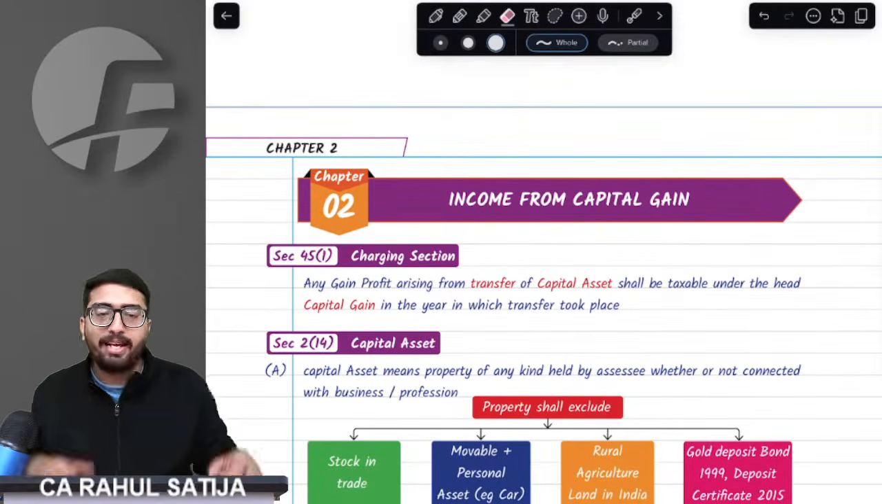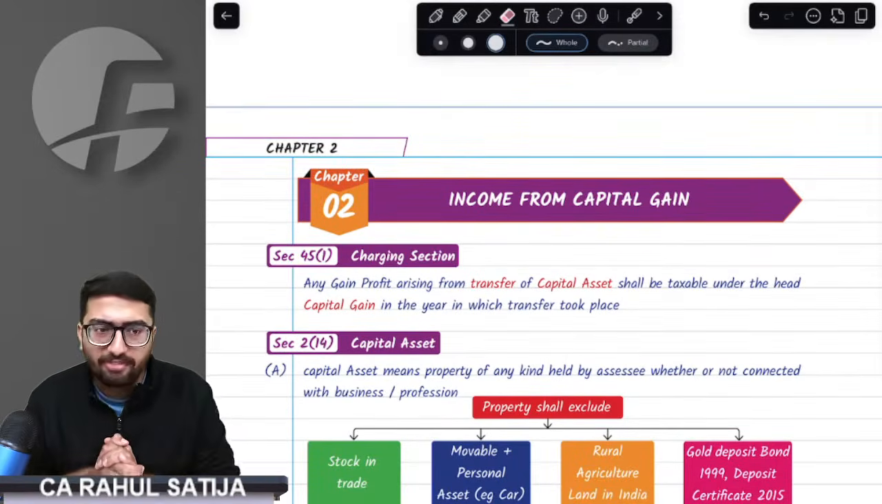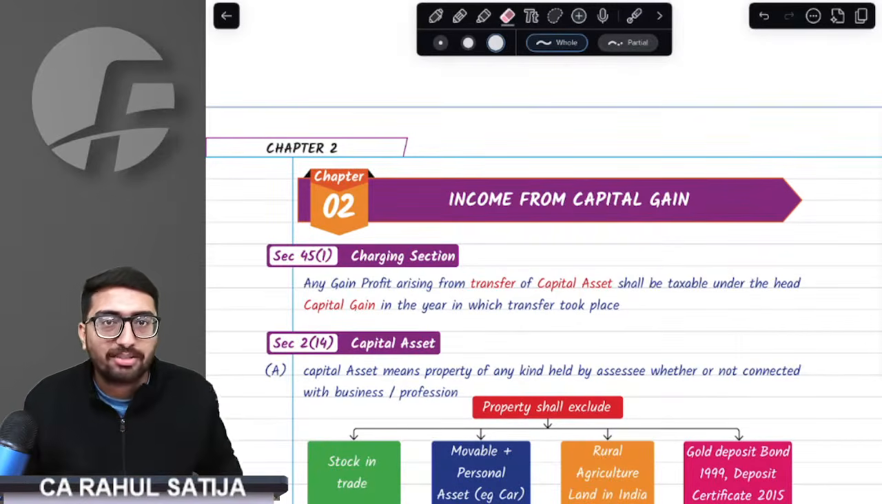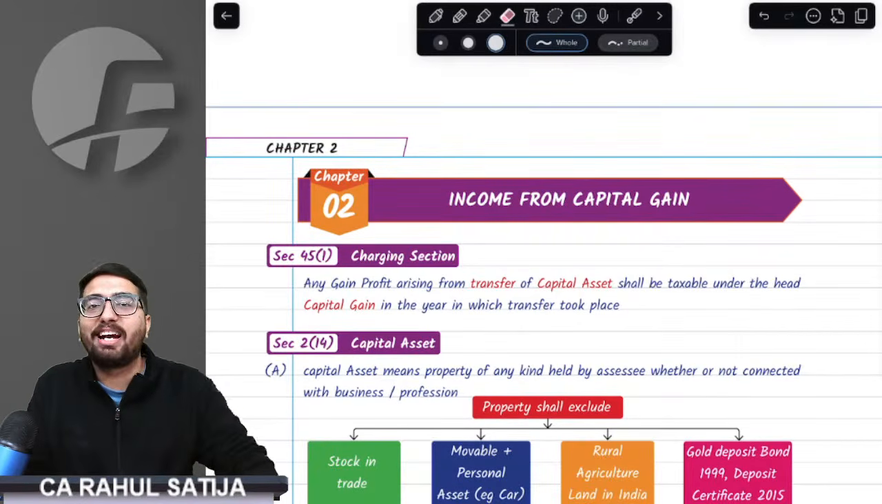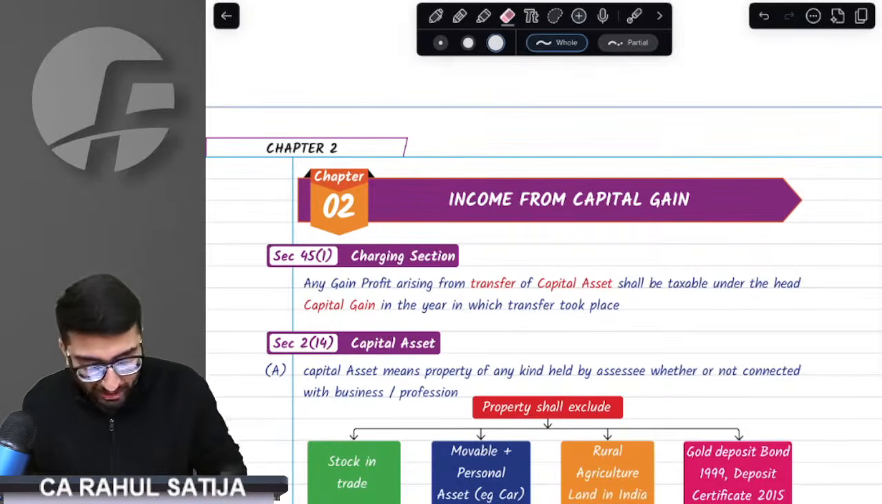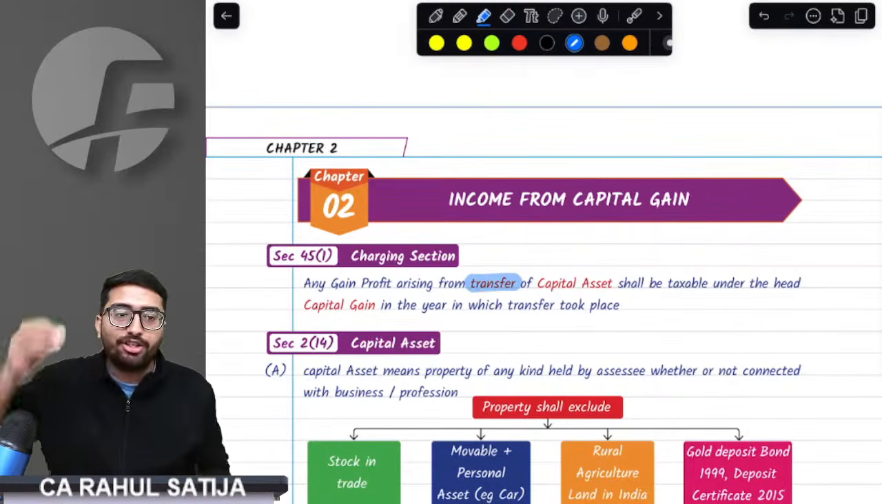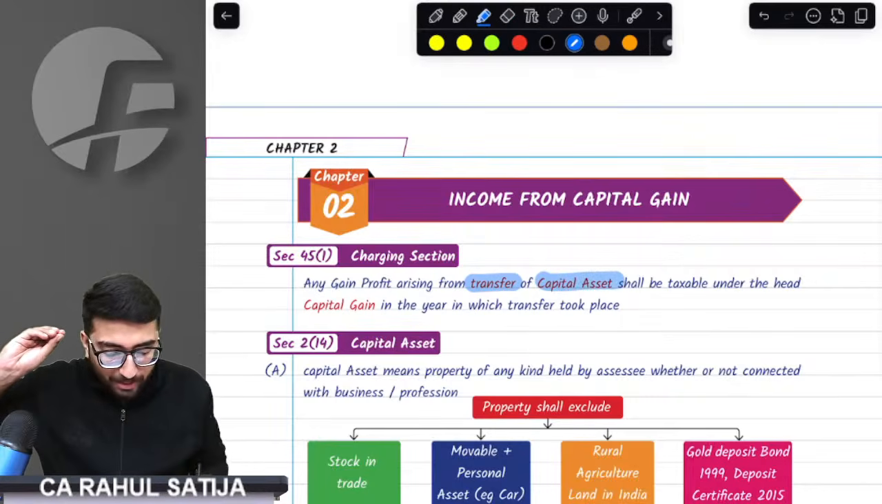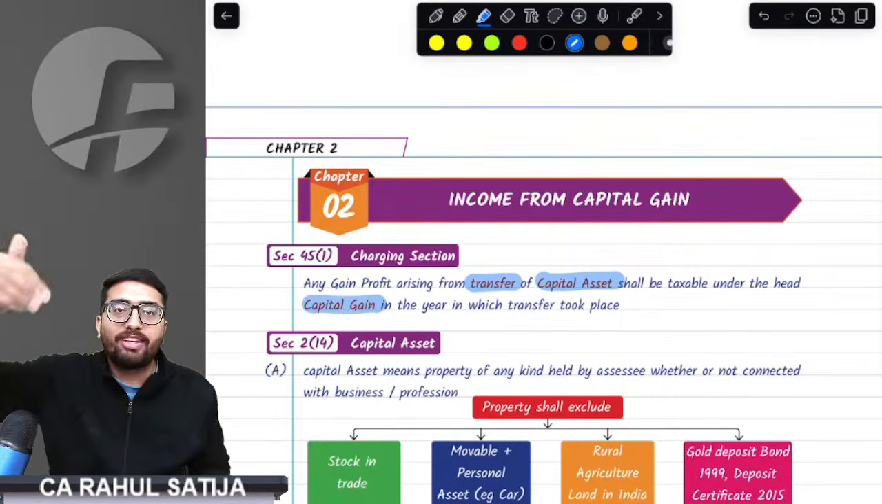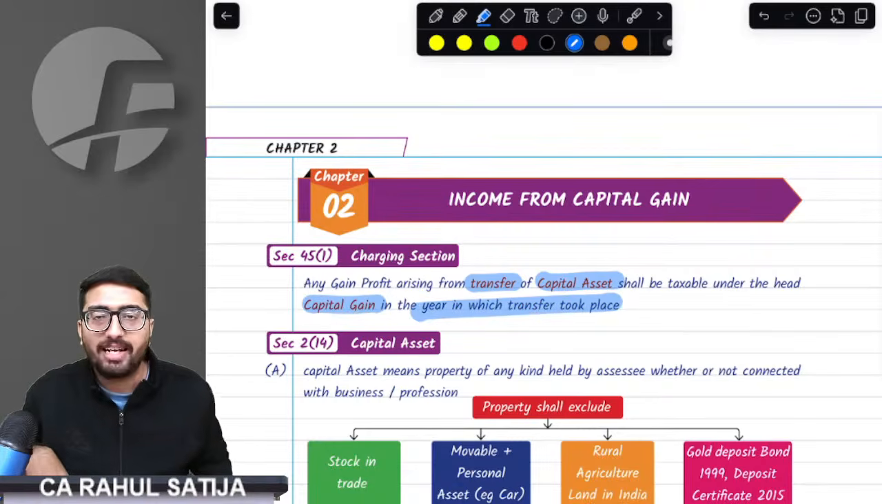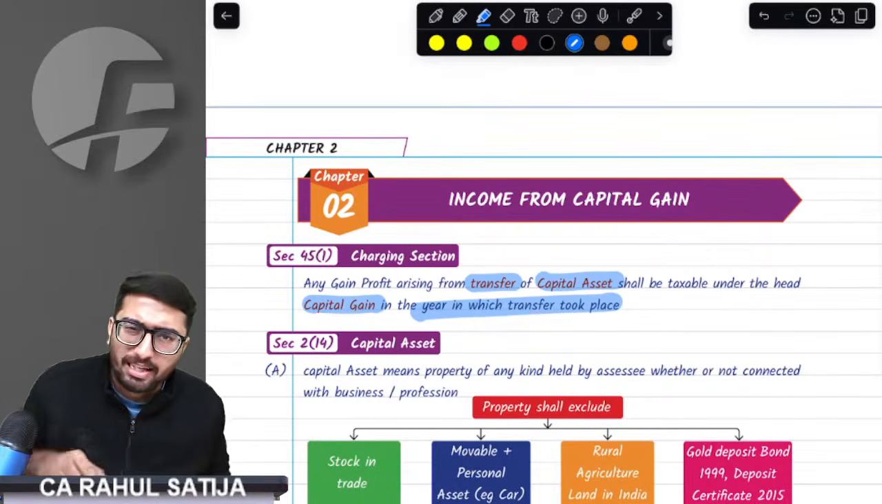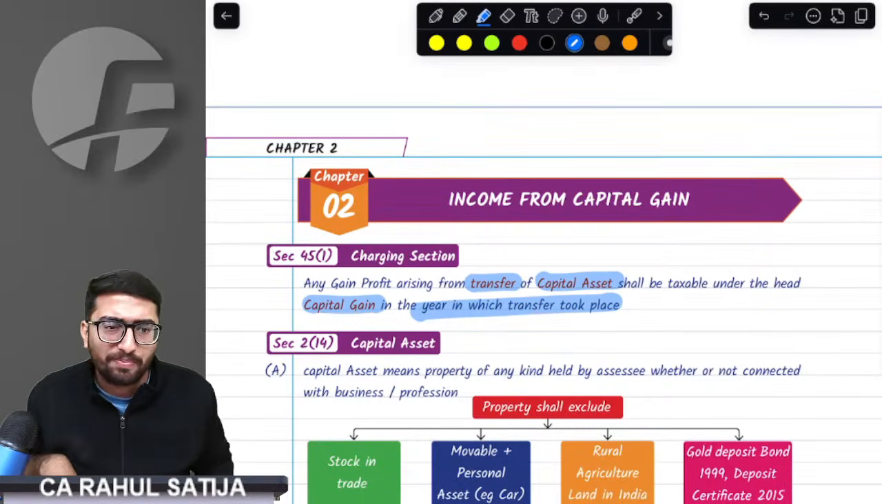Right away, starting from the charging section. What does the charging section imply? The charging section is nothing but 45(1), which says any gain arising from transfer of a capital asset shall be taxable under the head capital gain in the year in which transfer took place. Now, what does that mean? We need to understand the definition of transfer, the definition of capital asset, the definition of the capital gain head, and at last, what is meant by taxable in the year in which transfer took place. Everything has to be demystified one by one.